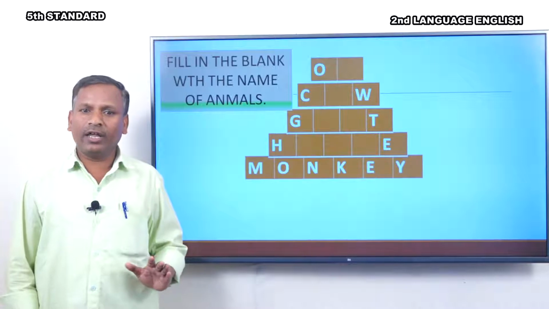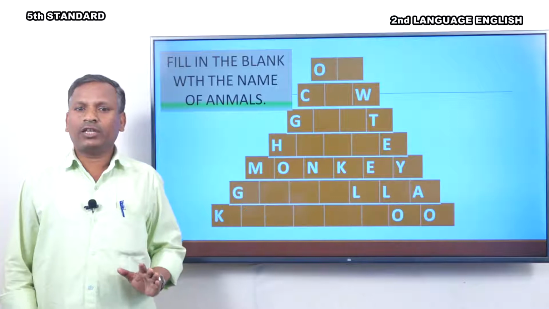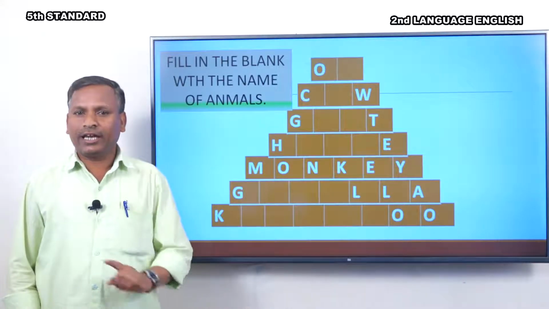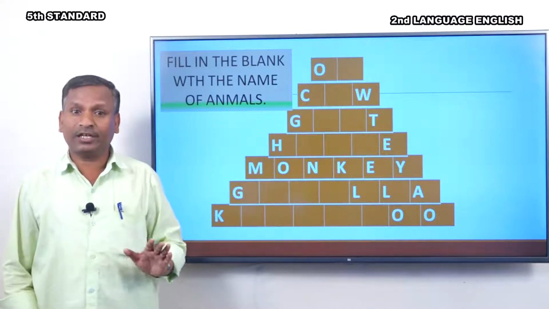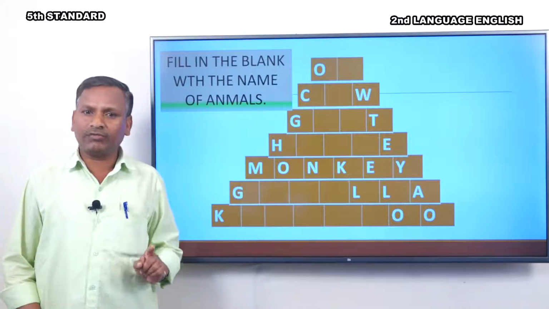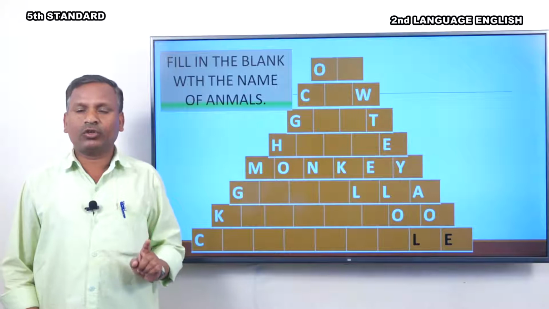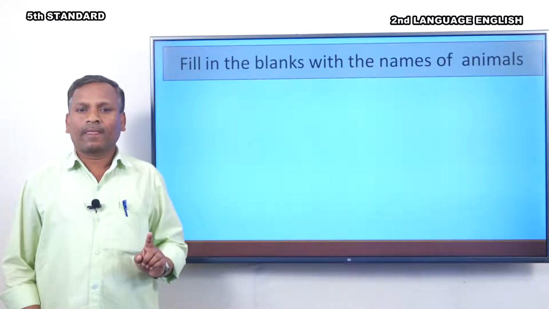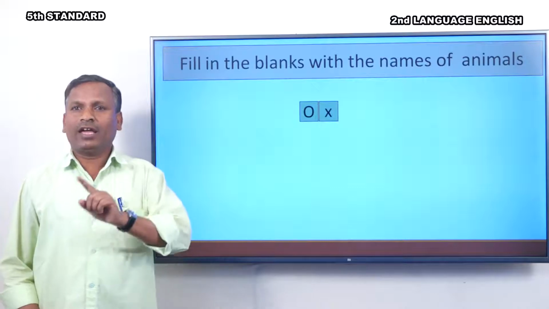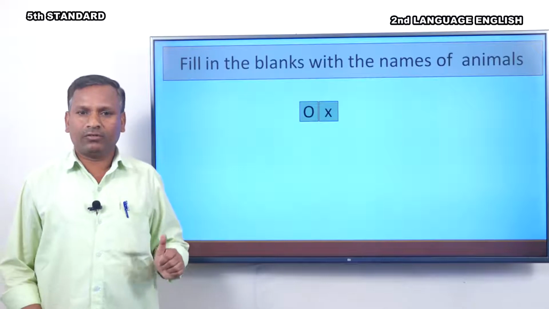Are you ready? Let's start the activity. Look at the first one. O is there. The second box is empty. We have to fill in the blank and get the name of the animal. Here is the answer. What is the name of the animal? O-X. Ox. Good, children.